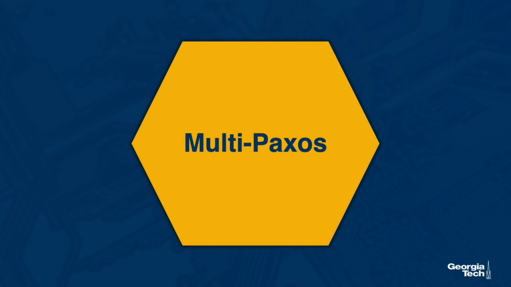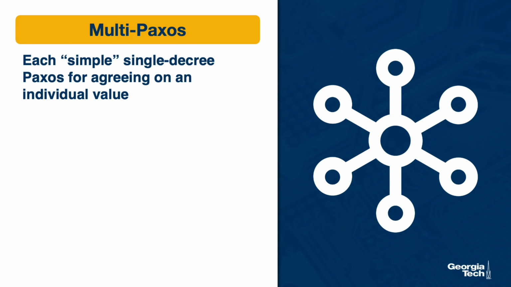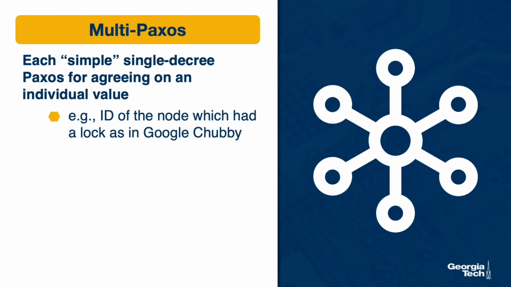Paxos allows the system to agree on a single value. In practice, program executions require entire sequences of updates to the application state, to the database, and so forth, and this is achieved by Multi-Paxos. In Multi-Paxos, each simple single-degree Paxos would be used for agreeing on an individual value. For example, this value can correspond to the ID of the node, which has a lock. This is a real example of Paxos used in a service used by Google called Chubby.